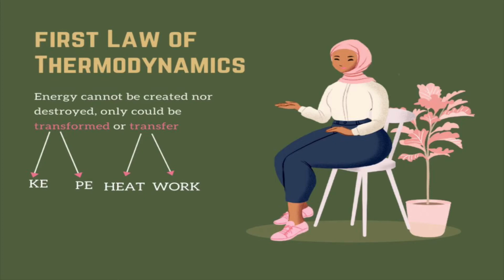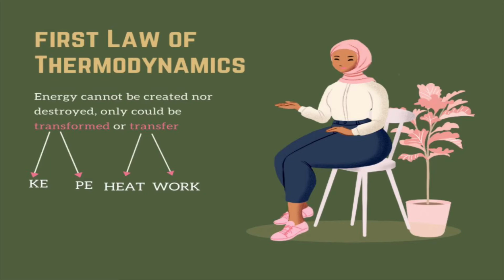This principle is overall just the first law of thermodynamics. The first law tells us that energy cannot be created nor destroyed. It can only be transformed or transferred. When we say transformed, that means energy could take a different type of form, such as kinetic energy or potential energy.